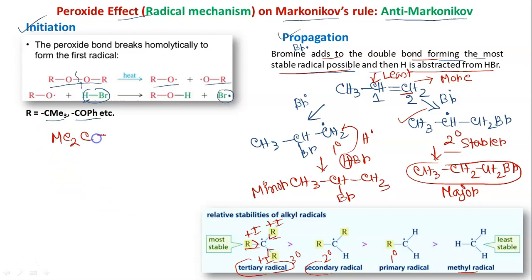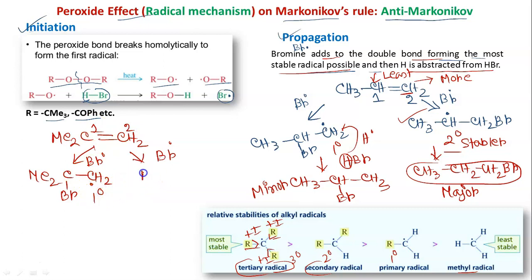Suppose we have Me2C double bond CH2. So first there will be addition of Br dot. I will draw both the possibilities. Me2CBr. So if it is added, suppose this is number 1, this is number 2. So now the radical will be terminal. This is 1 degree. Another possibility is Me2C dot CH2Br. So here, this carbon is attached to 3 carbons, 2 Me and 1 carbon. So this is 3 degree. So 3 degree is obviously more stable than 1 degree.